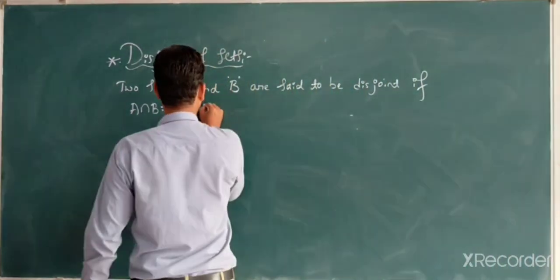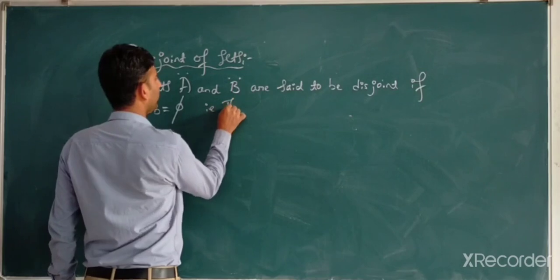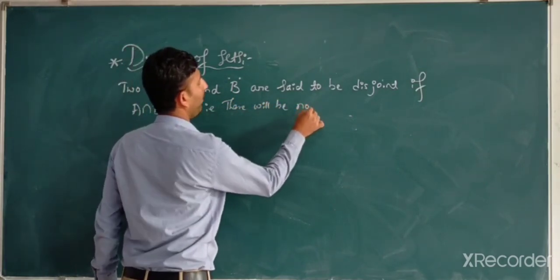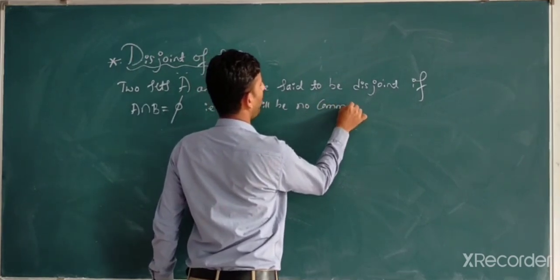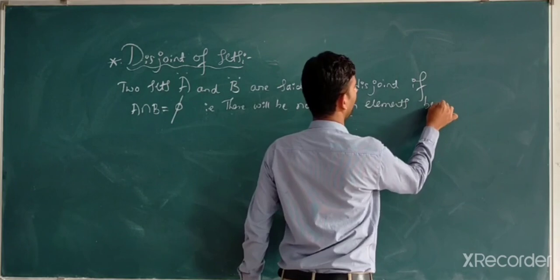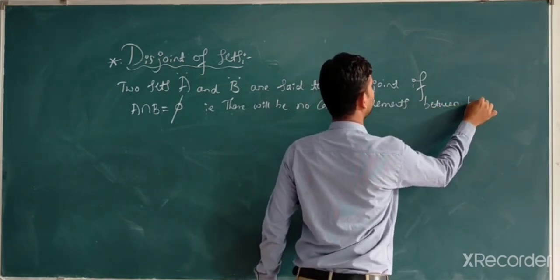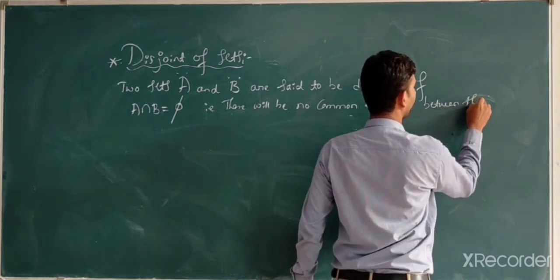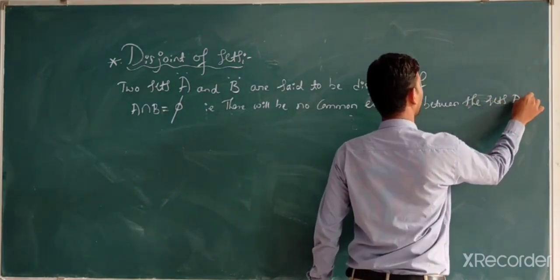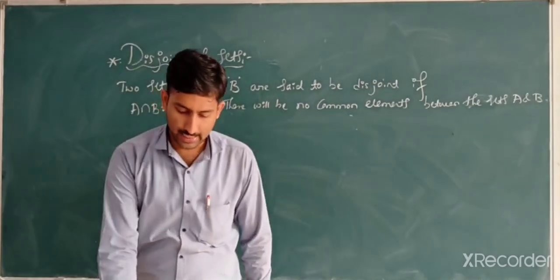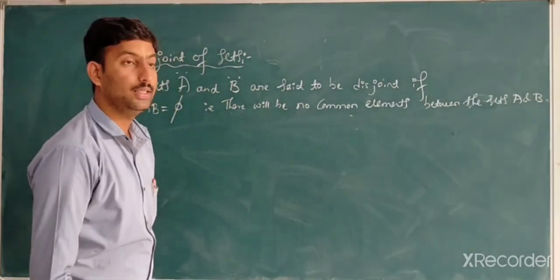There will be no common elements between both the sets A and B, which are nothing but disjoint sets.